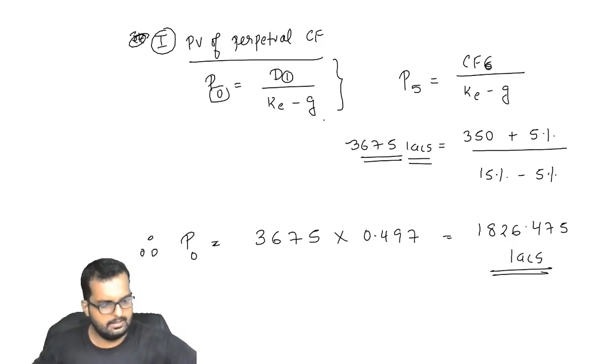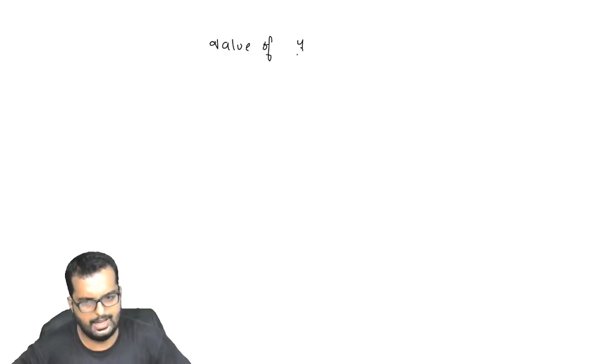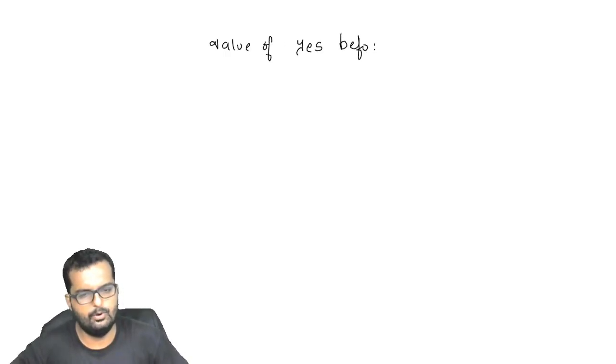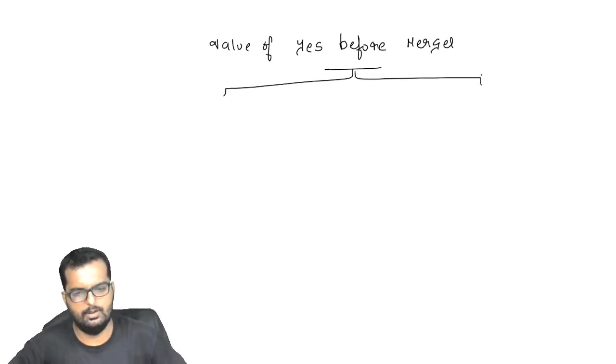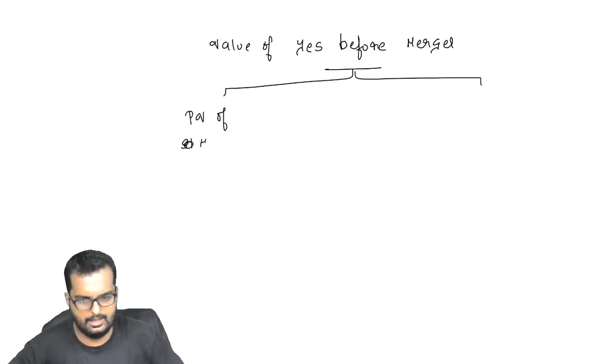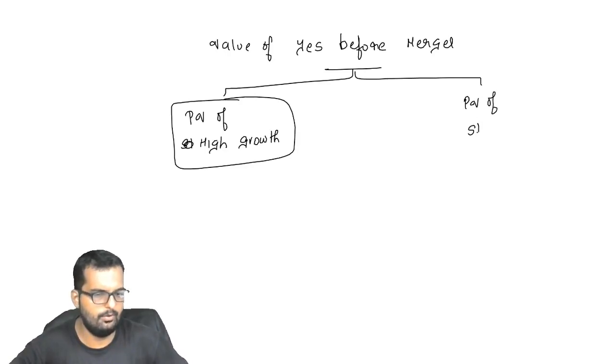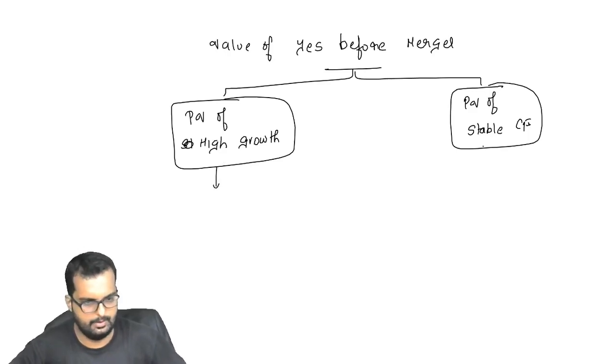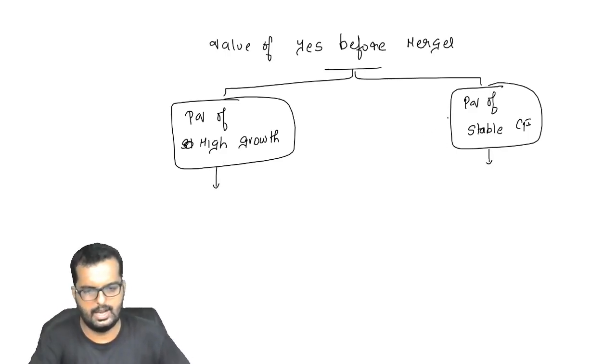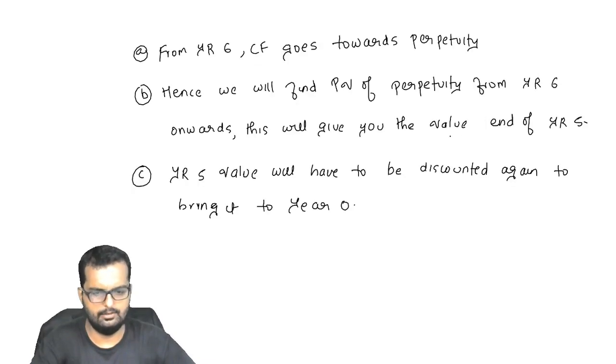Alright, I believe you have got this answer. So if I take the total, I'll just give a chart over here. Value of Yes before merger will basically have two parts to it: one will be present value of high growth cash flow, the first 5 years where the cash flow will grow high, and then present value of stable cash flow.